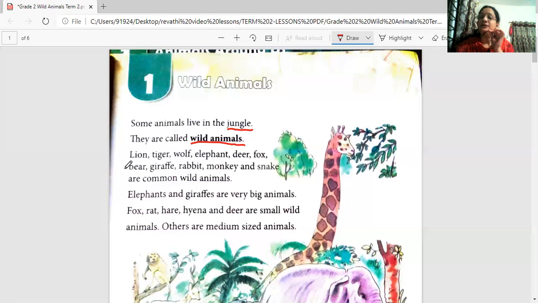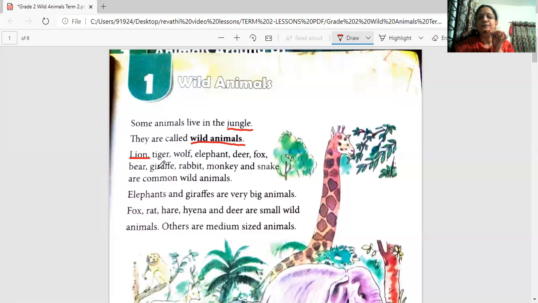And what are the animals? Let's read once again the wild animals that we see in the jungle, and sometimes we see them in the zoo also. So let's read them. Lion, tiger, wolf, elephant, deer, fox, bear, giraffe, rabbit, monkey, and snake are common wild animals. Now let's read the spellings of them.